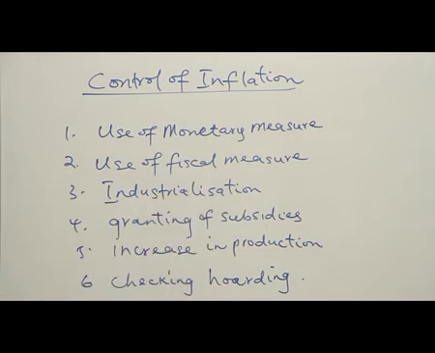Fiscal measure can also be used. That is the area of fiscal policy. And when we're talking about fiscal policy, majorly tax is the main thing that they make use of in controlling inflation. Where there is inflation, government or fiscal authority can increase taxes so that people won't be able to go for consumption of such commodity.